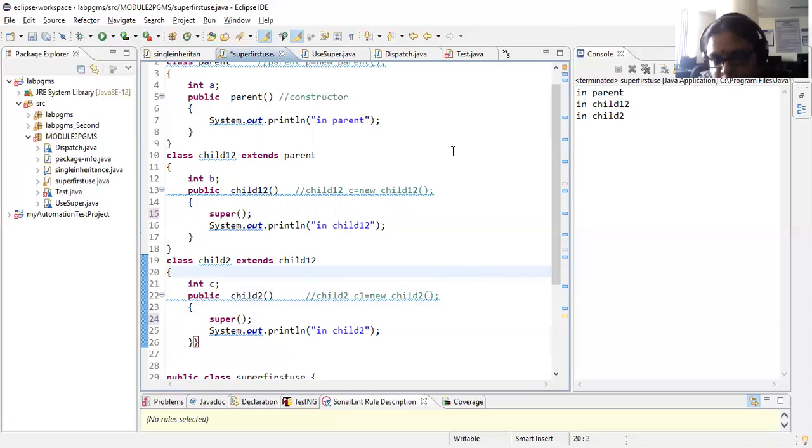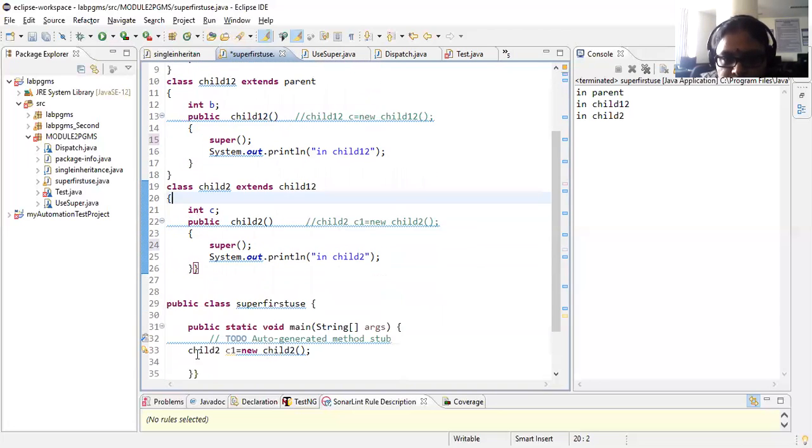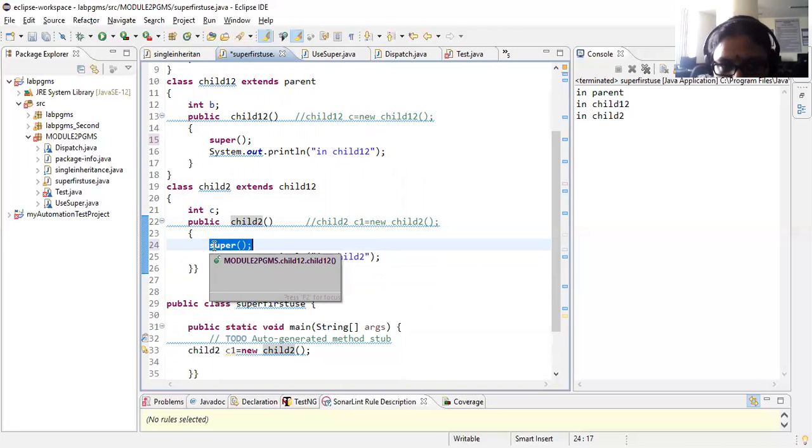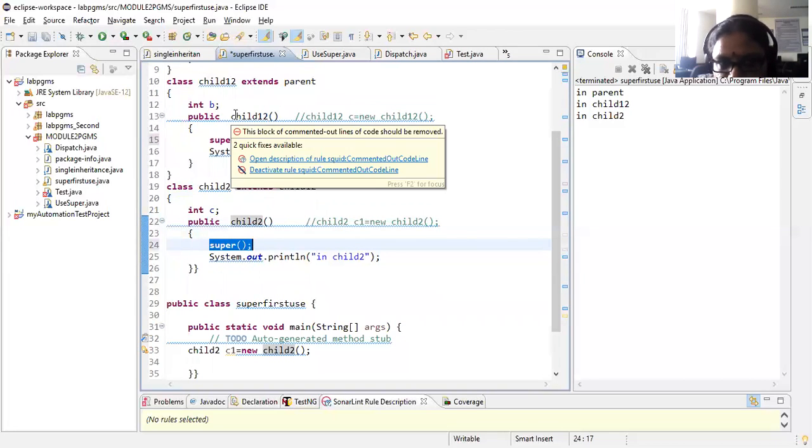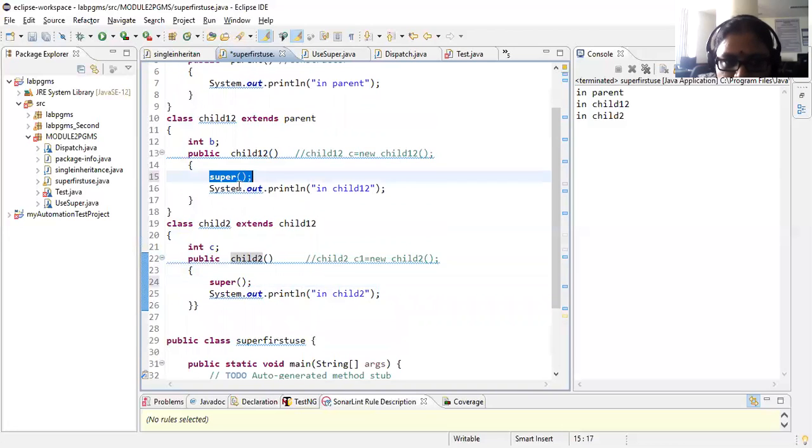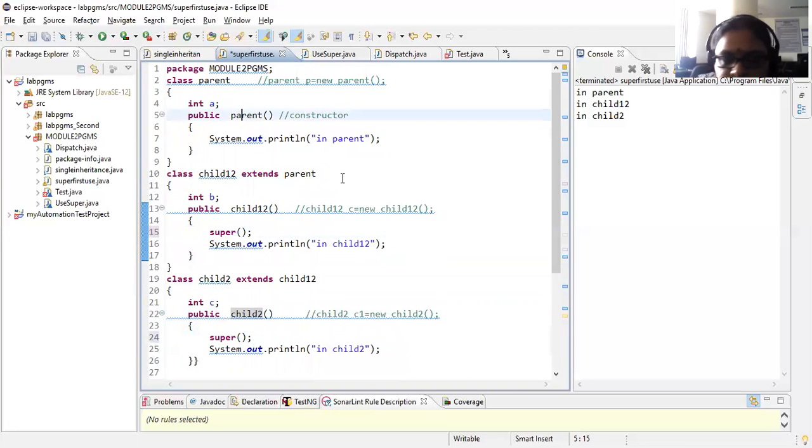This is done by default. Internally, the system does this one. So that is the reason what it is doing. Whenever the child class constructor is called, it will check whether it is having a parent class and it will substitute super. That is the reason this super will automatically invoke the constructor of its parent class. Now again, this super will invoke the constructor of this particular parent class.